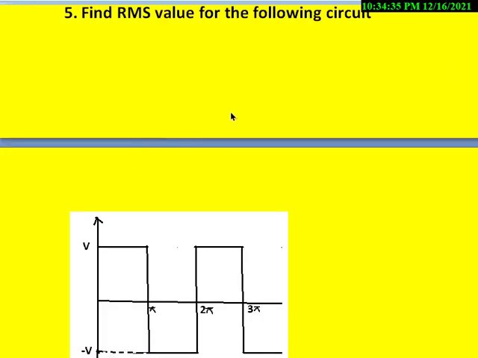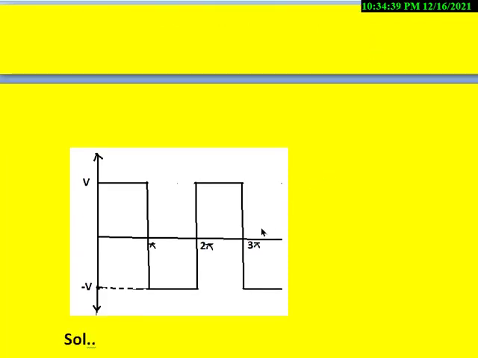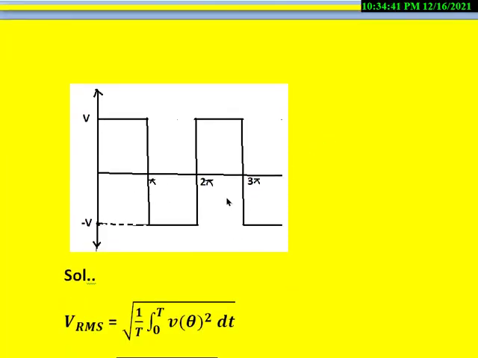Let us take another problem for calculating the RMS value. So let us see, we have the waveform like this and we want to know what is the RMS value of this. If you look at this waveform, we have the positive peak called V, capital V, and we have the negative peak minus V, and these are symmetric in nature.